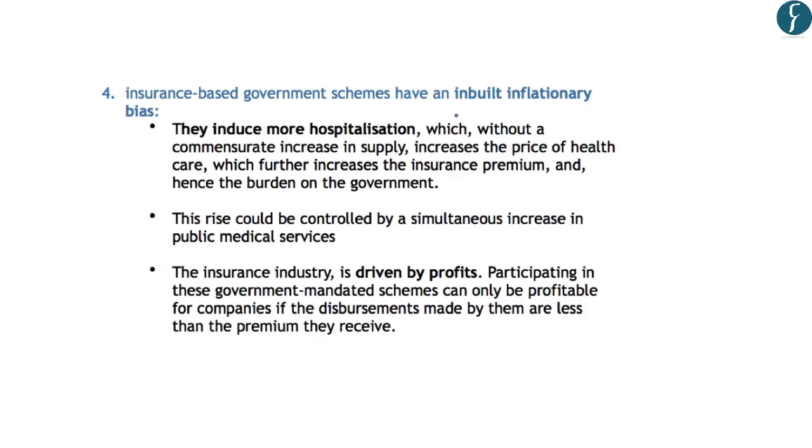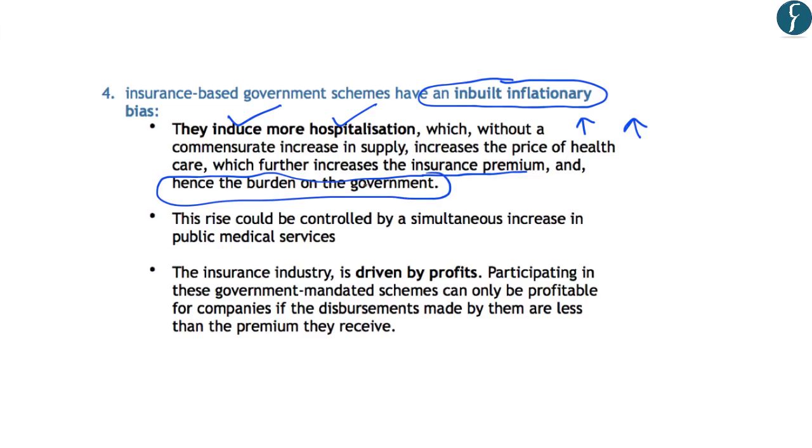The authors further highlight that the insurance-based government schemes have an inbuilt inflationary bias. Under this, the authors say that such insurance-based government schemes induce more hospitalization. This is because the amount would only be disbursed if the patient is hospitalized. So if the supply is less, the insurance premium will further increase, and hence the burden on the government will also increase. So the authors say that this rise could be controlled by a simultaneous increase in the public medical services.